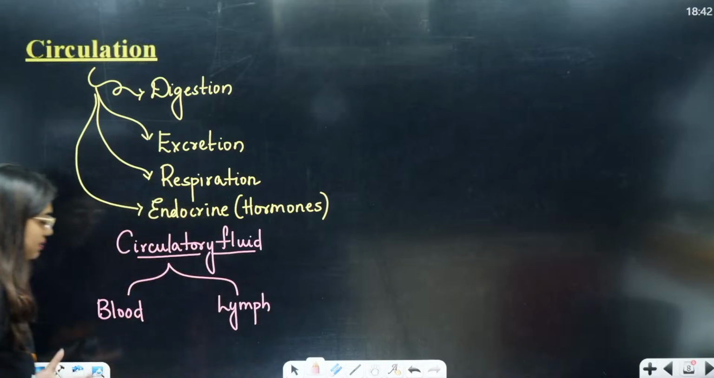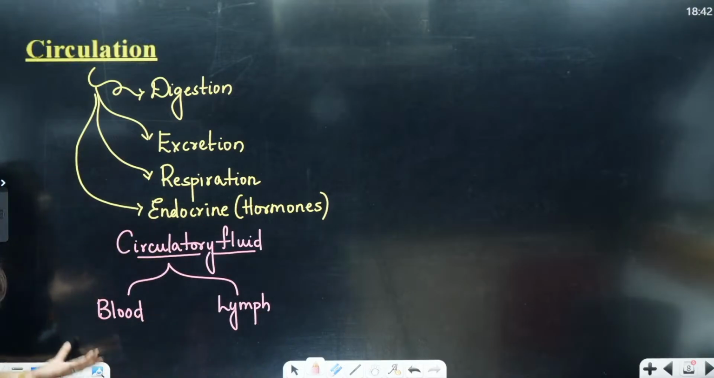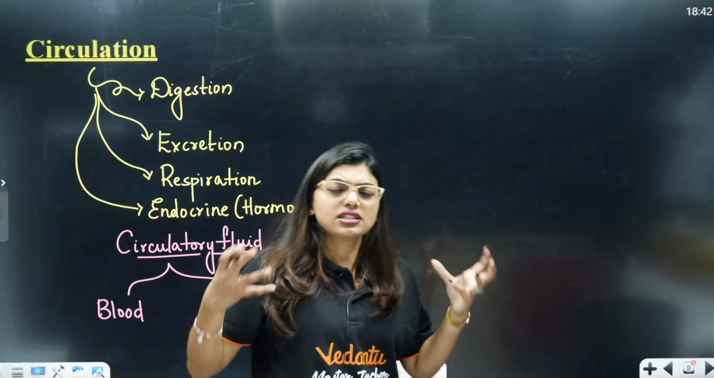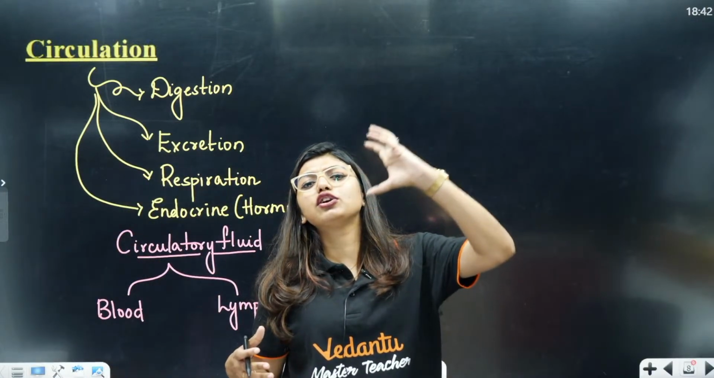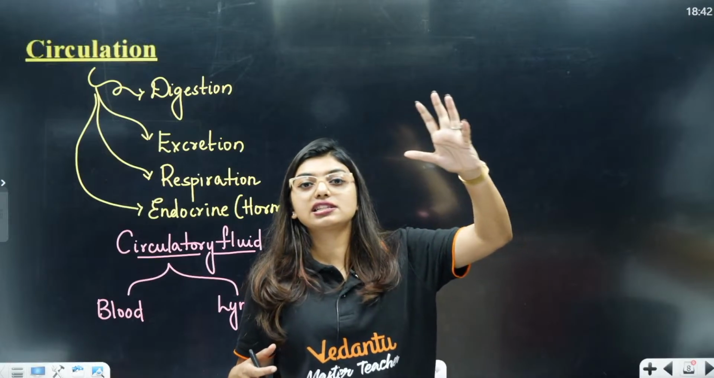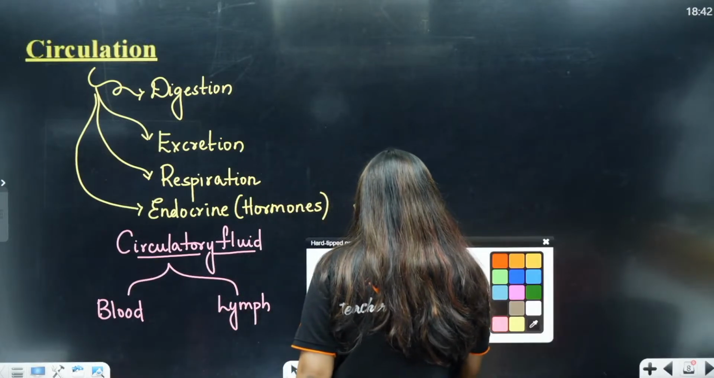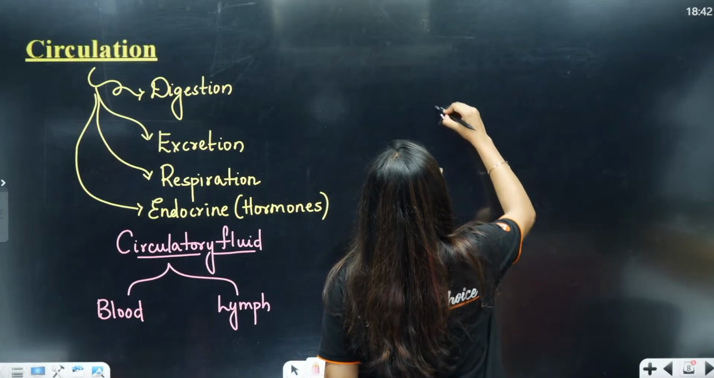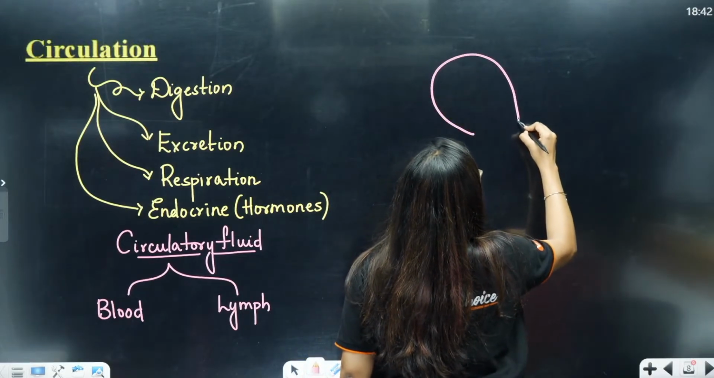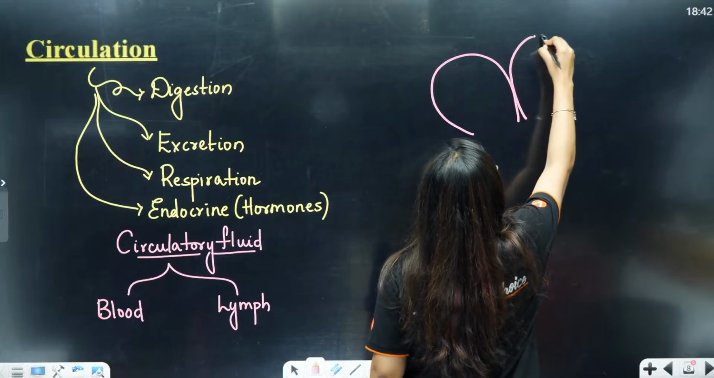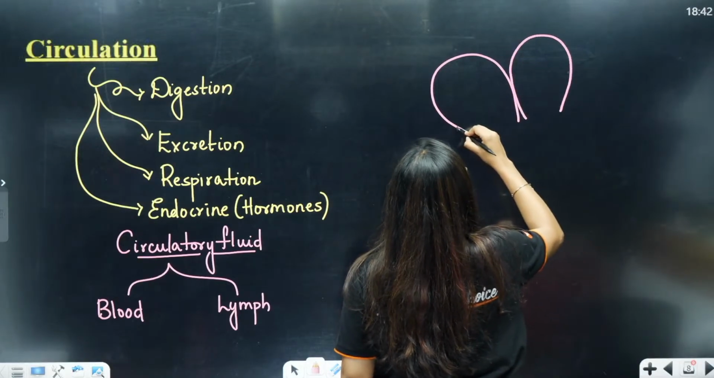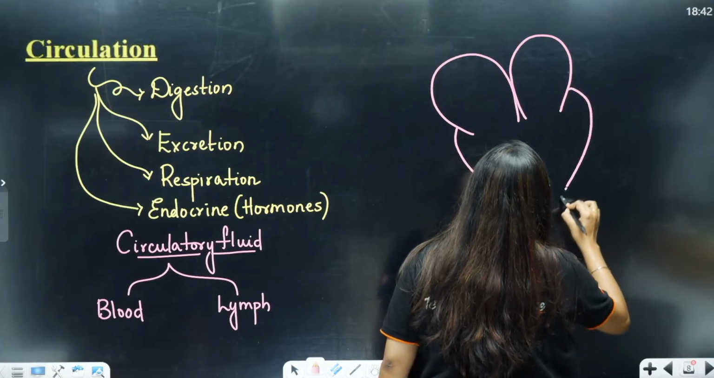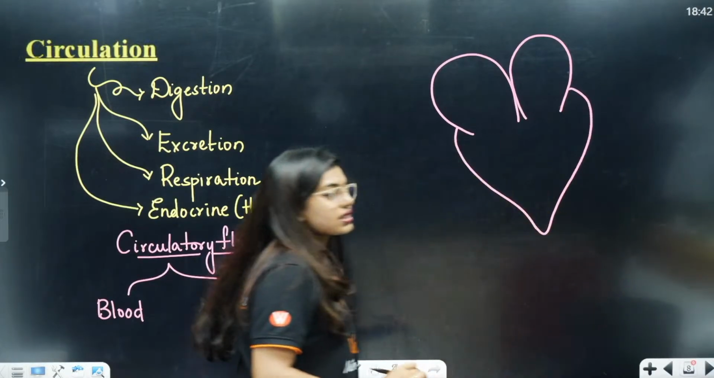Lymph is a colorless one, blood is the red color one, all of you have seen blood, no? So, these are the two circulatory systems. Now, when we talk about circulation, automatically your brain thinks about the heart, right? So, shall we draw a heart? Okay, this is your heart.